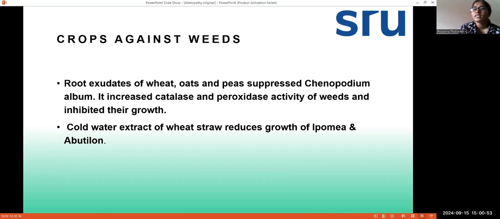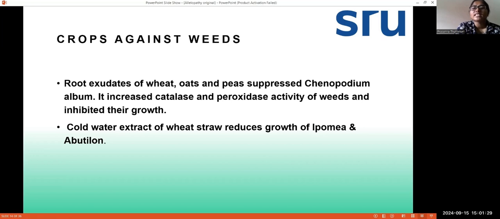Here, root exudates of wheat means chemicals that are released from the roots are suppressing the weed species. So root exudates of wheat, oats, and peas, these three crops are producing root exudates that are harmful for the Chenopodium species. And how these root exudates affect Chenopodium: it increases the catalase and peroxidase activity in the weeds and it will reduce the growth of that Chenopodium.